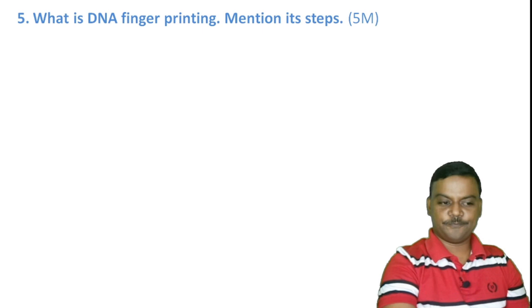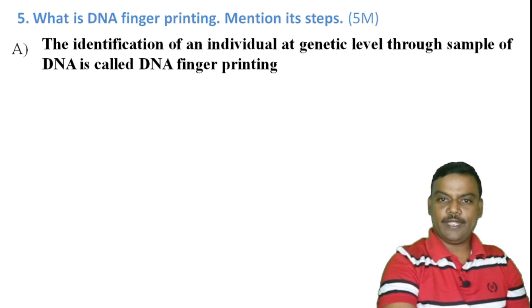Question number 5. What is DNA fingerprinting? Mention its steps. DNA fingerprinting means the identification of an individual at a genetic level through samples of DNA.